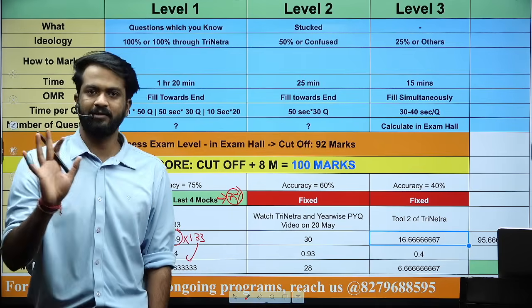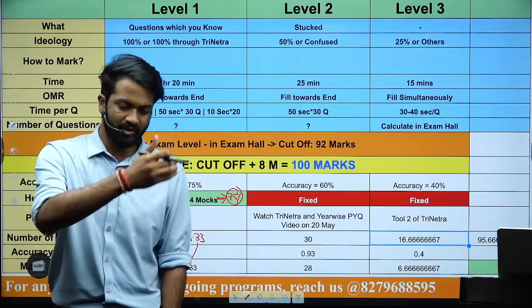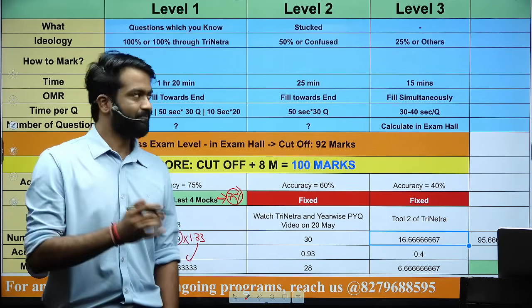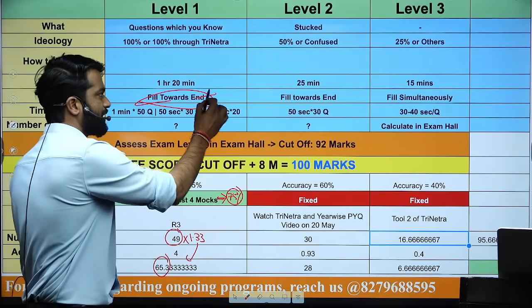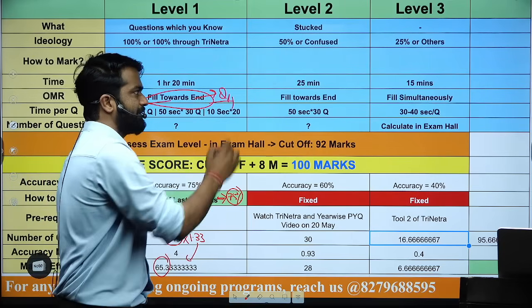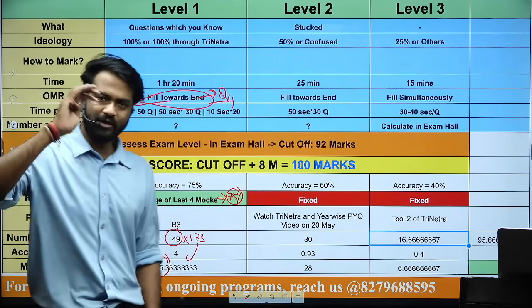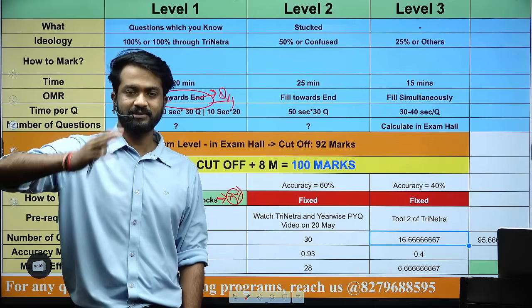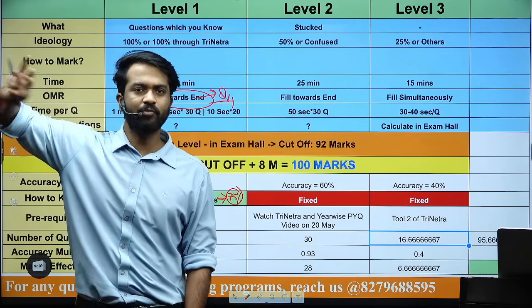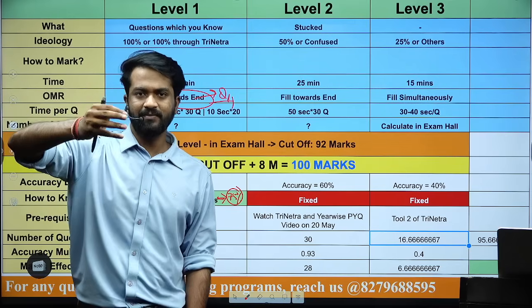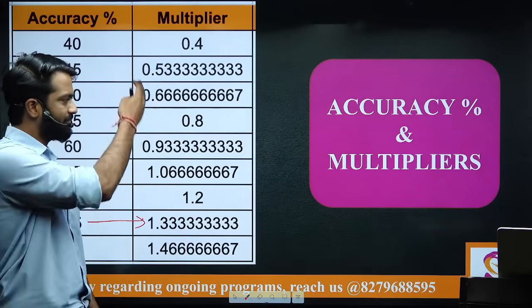Not more than that, because you know how many questions you have filled in the OMR. Here you filled the OMR, so you know the number of questions in level 1. In level 1, your accuracy multiplier will be fixed in the exam hall. Understand, you have already attempted the 4 mocks, take the average accuracy multiplier from that in the exam hall. I have given you the list.